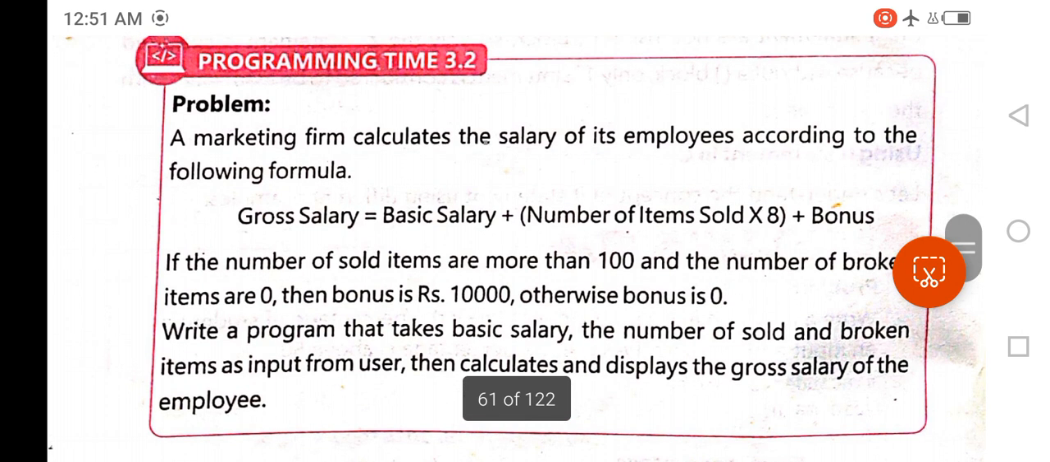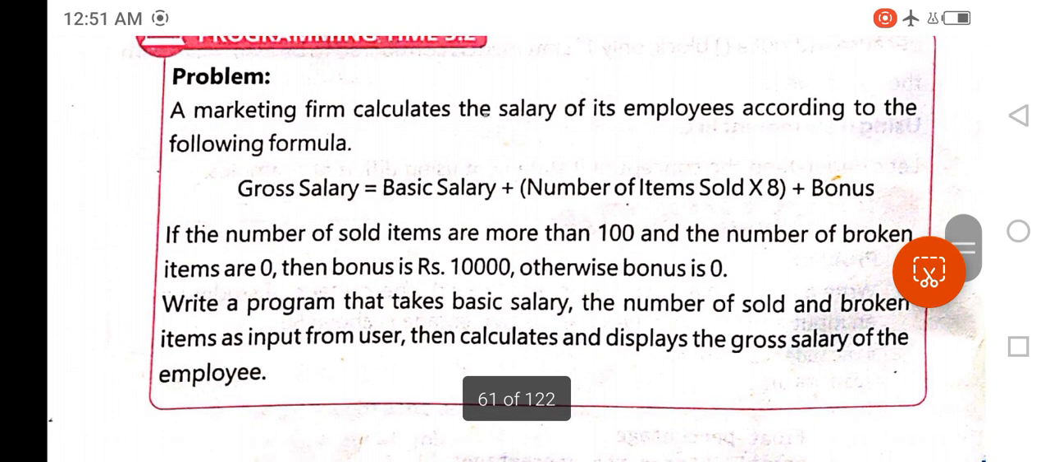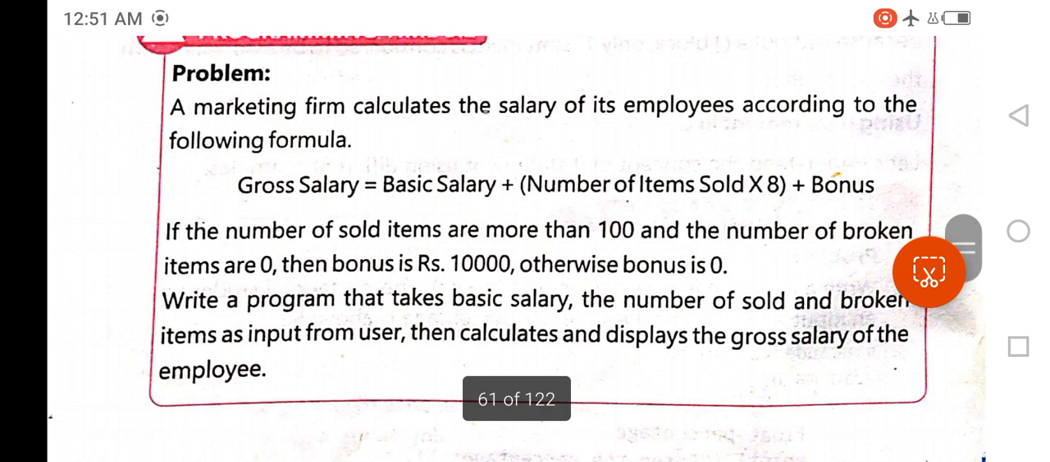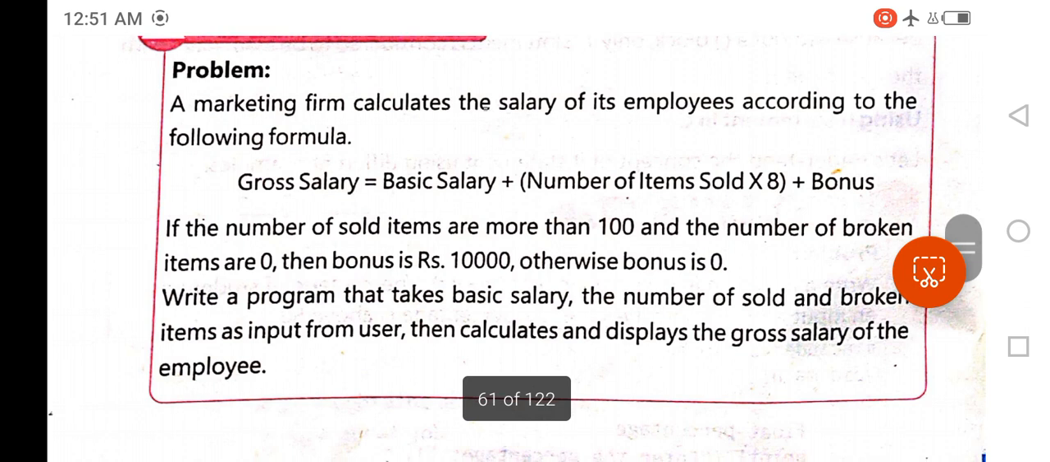Here is the next example. This is a very simple example. There's no formula that you have to memorize in this example. Its statement is as follows. A marketing firm calculates the salary of an employee according to the following formula. Gross salary equals basic salary plus number of items sold multiplied by 8 plus bonus.